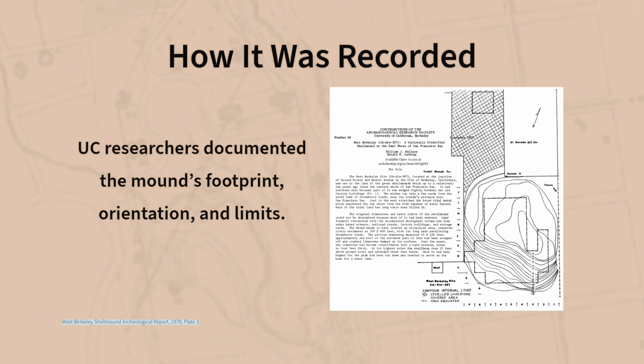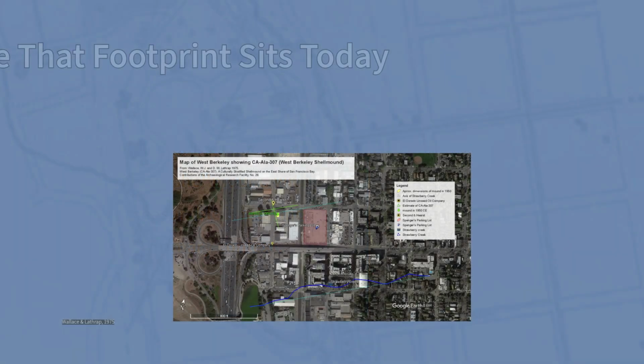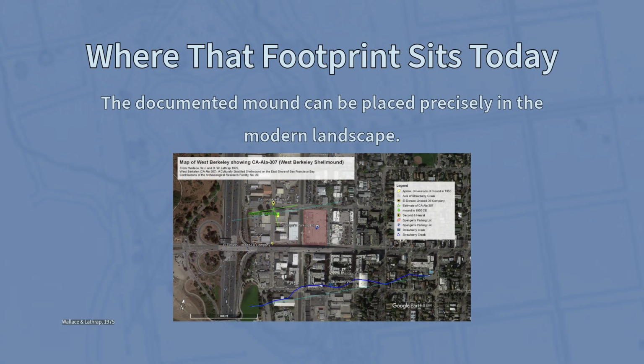The original shell mound was documented by early archaeologists, federal surveyors, and University of California researchers. Their maps, notes, and excavation records place the mound in a very specific footprint. These records show its dimensions, elevation, and position relative to the shoreline and surrounding land features. Over time, later interpretations drifted away from the actual data. Activists, nonprofits, and public storytellers began referencing a much larger, vague area as the Shellmound site. This reinterpretation extended the mound onto land that was never part of the documented archaeological footprint.